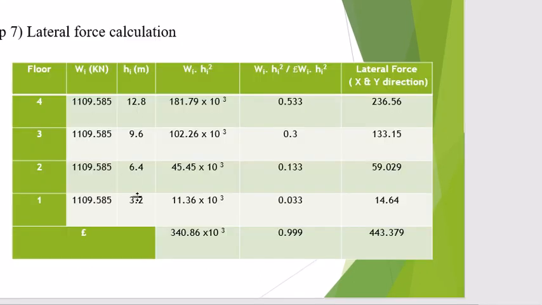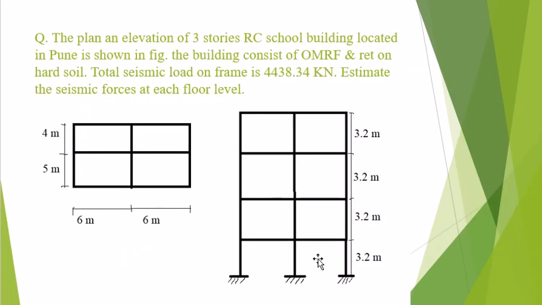Then Hi is different, measured from the ground. In the given numerical, Hi is different, meaning we have to consider the baseline as the ground.